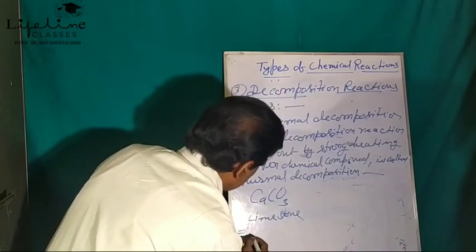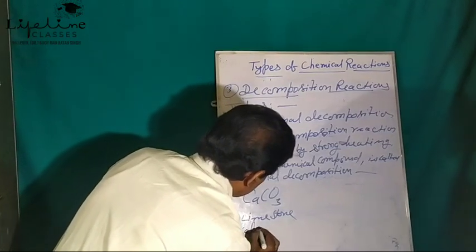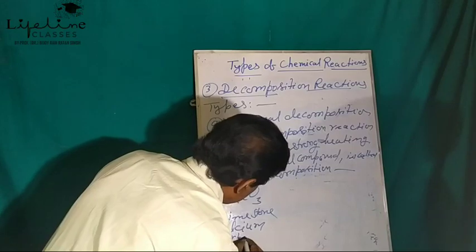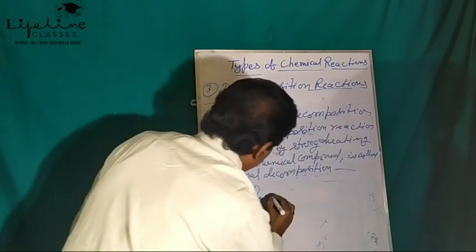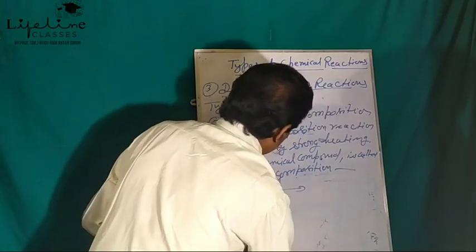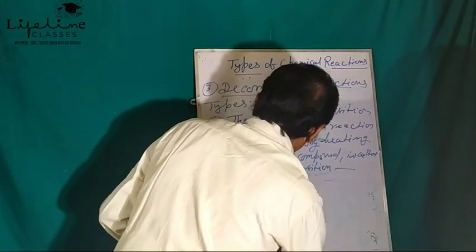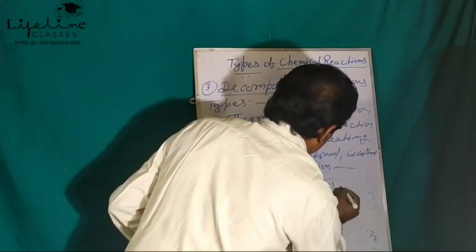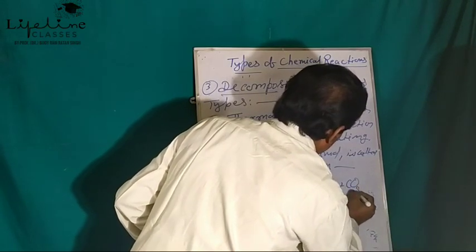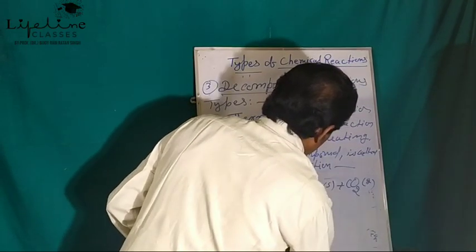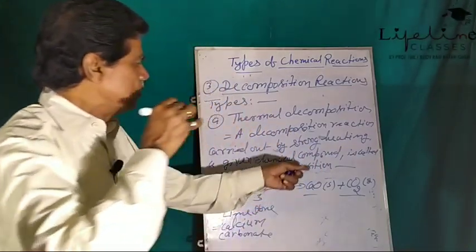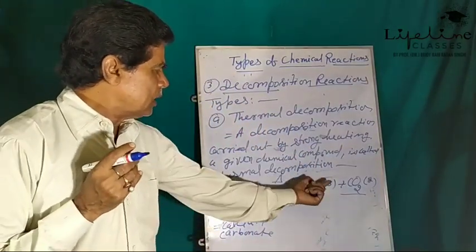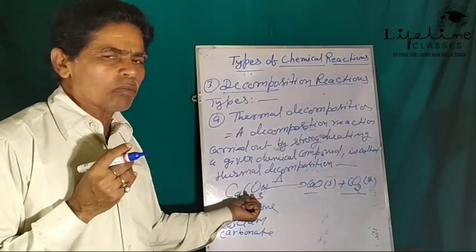Chemically it is calcium carbonate. When it is heated strongly, it gets decomposed into CaO, calcium oxide, plus CO2 gas. These are the decomposition products of calcium carbonate.